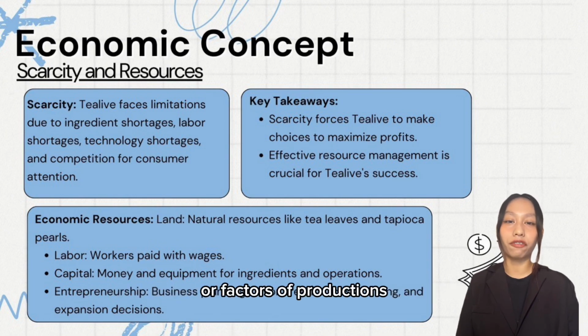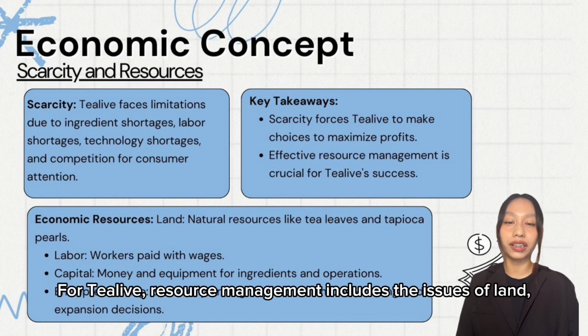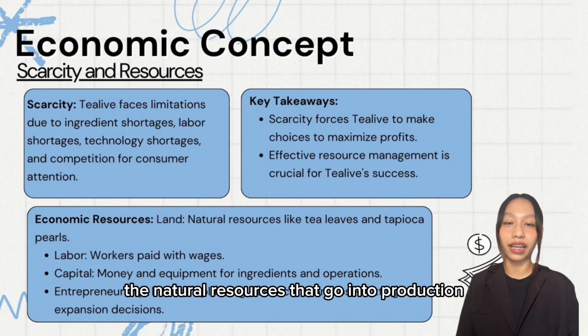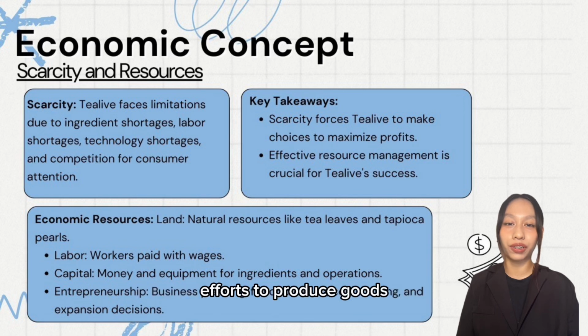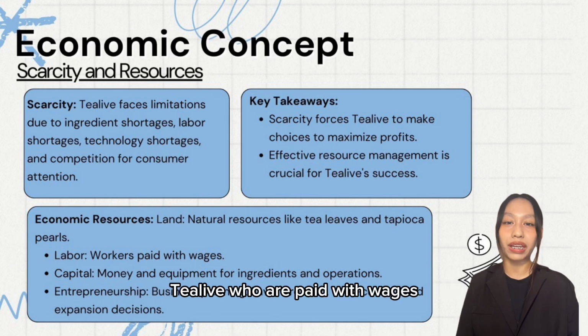Economic resources or factors of production are essential for producing goods and services. For Tealive, resource management includes the issues of land, labor, capital, and entrepreneurship. In this context, land refers to the natural resources that go into production, for example, tea leaves and tapioca pearls. Labor refers to people's mental and physical efforts to produce goods and services, such as all the workers in Tealive, who are paid with wages.